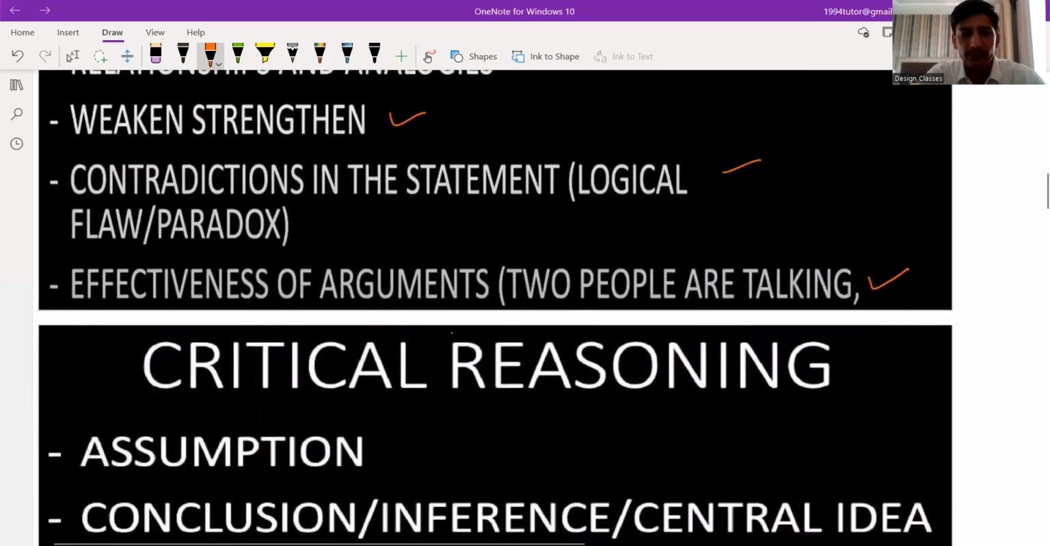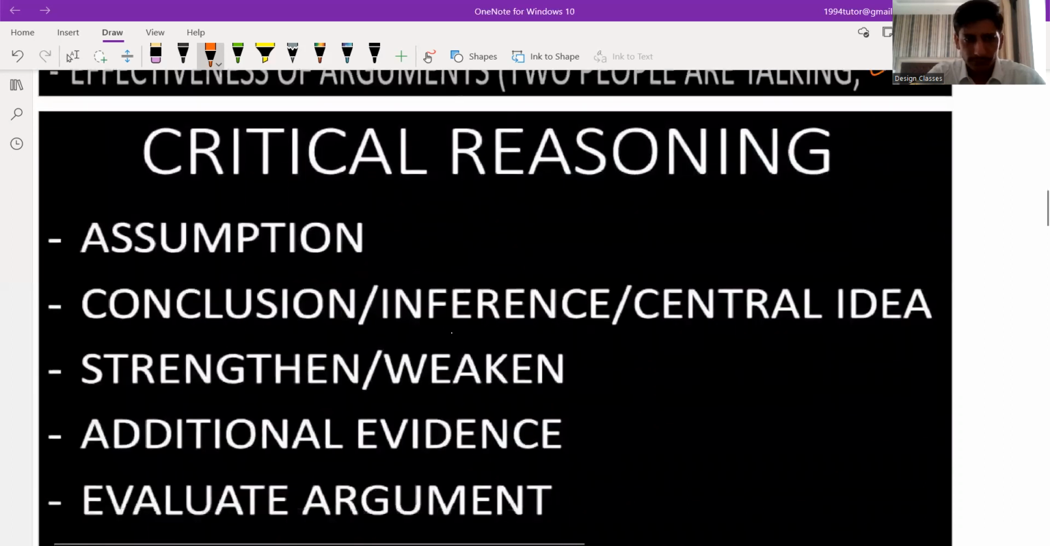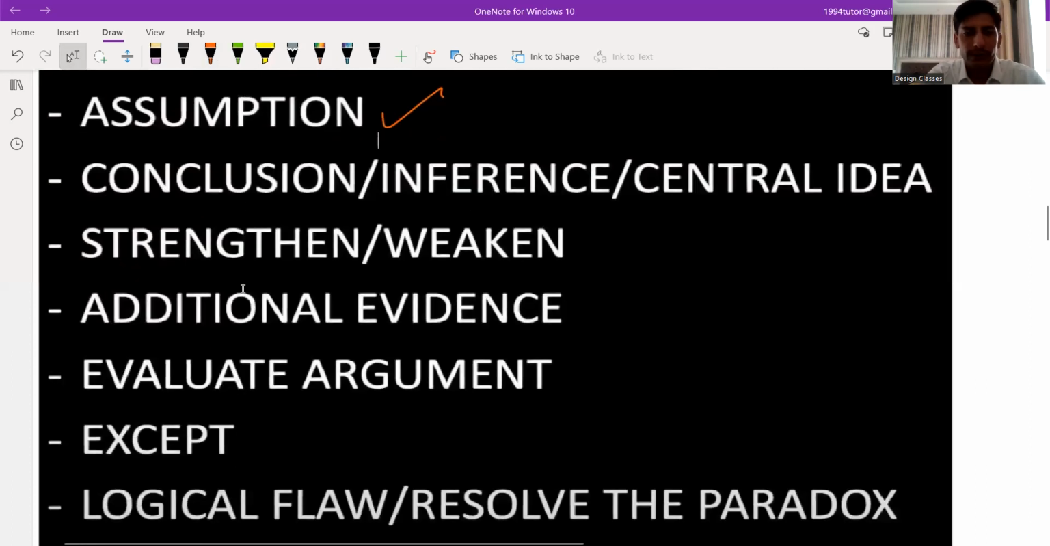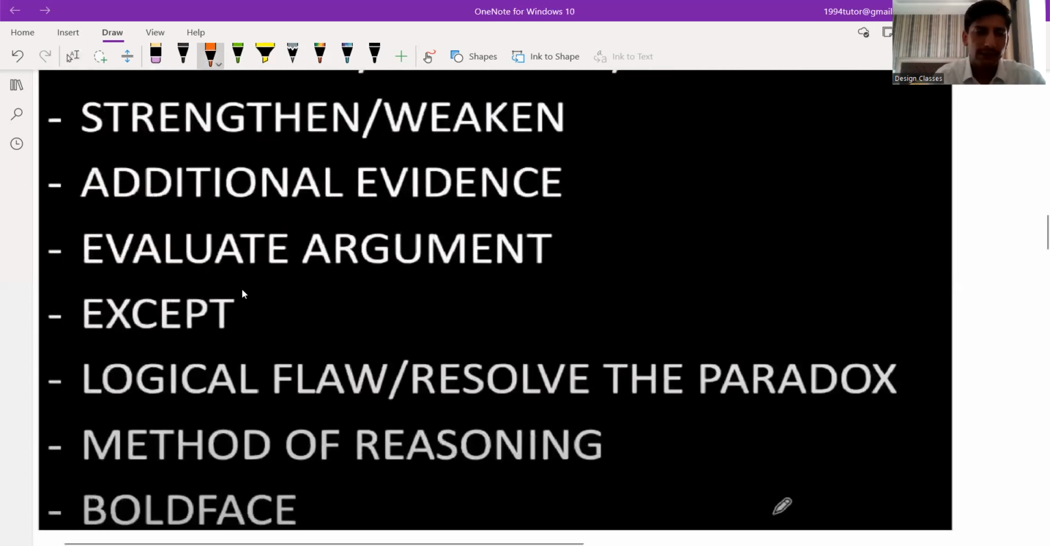Then critical reasoning. What is critical reasoning, and what type of questions will there be? Questions are from assumptions, like I told you, you have to assume some things. Then conclusion, inference, central idea, strength and weakness, additional evidence, evaluate the argument, and except. Now this is new.